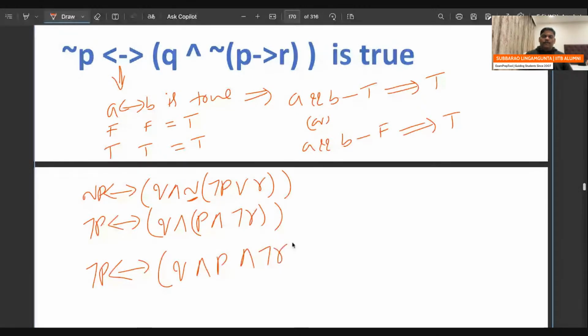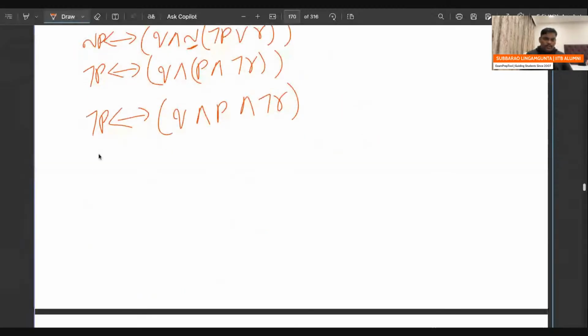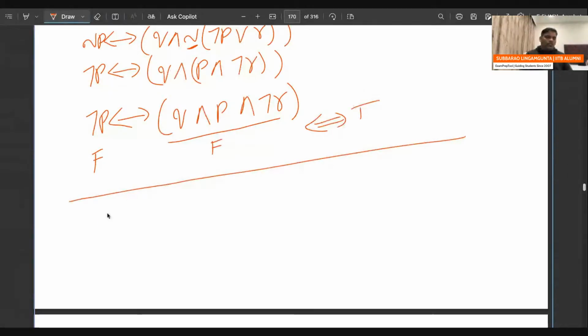So be careful. Now come here. See this one. If both the left side and right side are false, then it is going to be true. That is one case. One more case: both are true, then also it is going to be true.